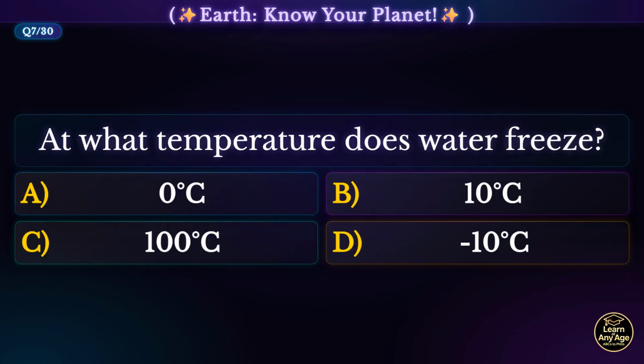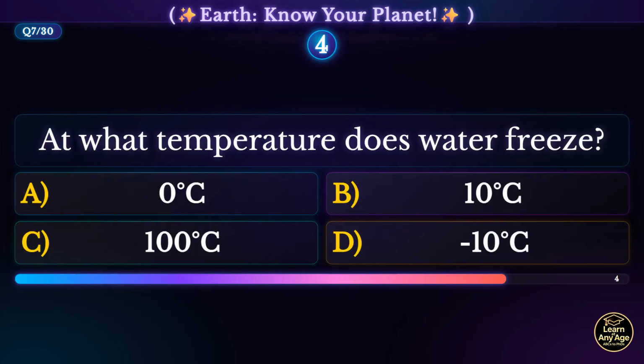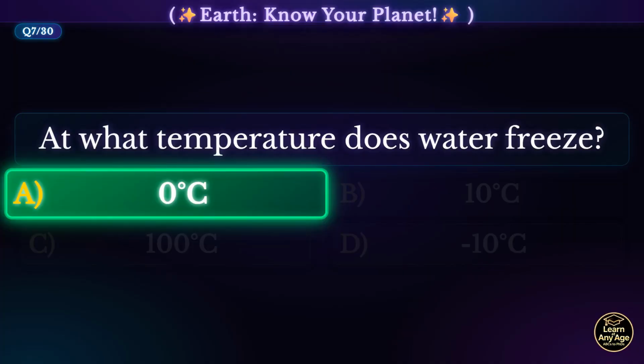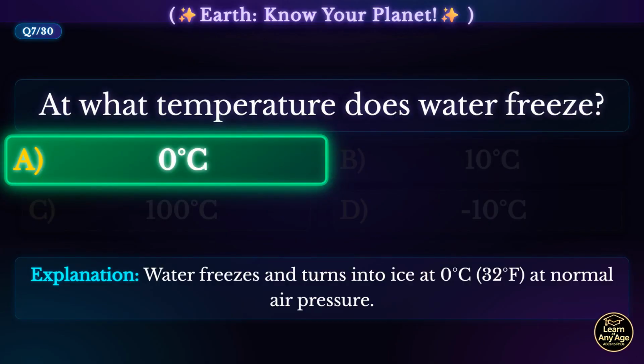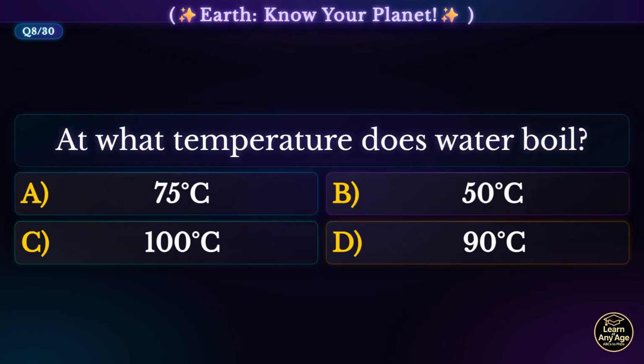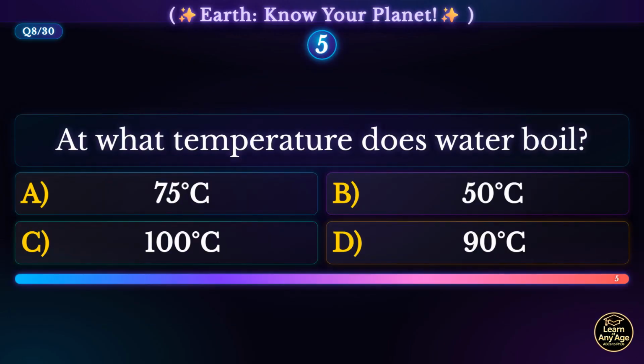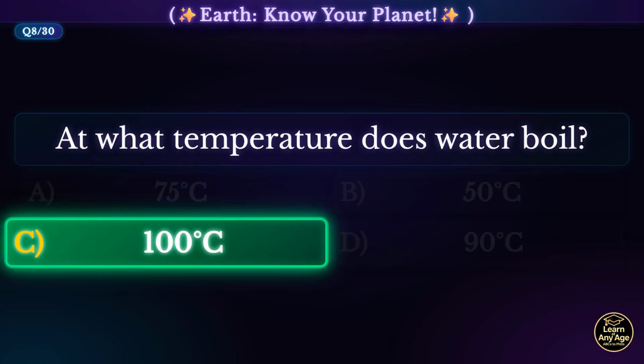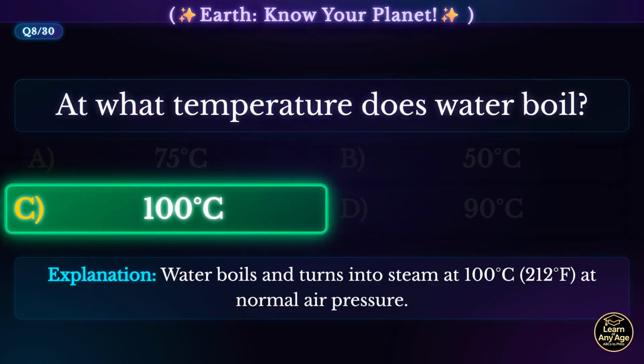At what temperature does water freeze? 0°C. Water freezes and turns into ice at 0°C, 32°F at normal air pressure. At what temperature does water boil? 100°C. Water boils and turns into steam at 100°C, 212°F at normal air pressure.